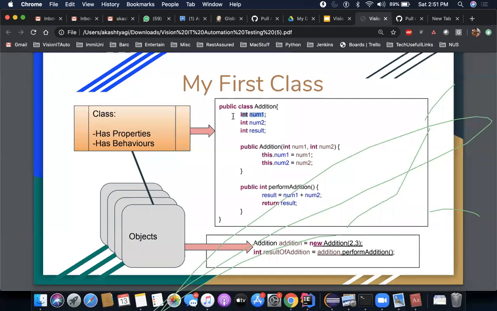So I am declaring a variable and I'm saying while declaring that its name is num1 and its type is integer, right? Now again, there are different types available. Similarly, you can give any variable a type by the name of its object. So integer, string, there are a few primitive types available in Java.